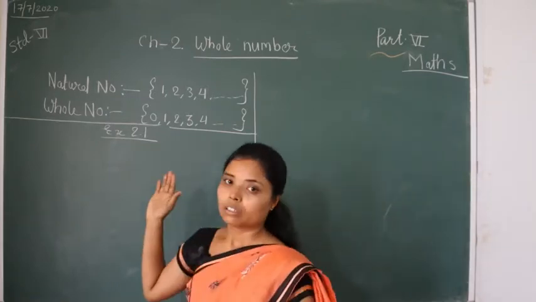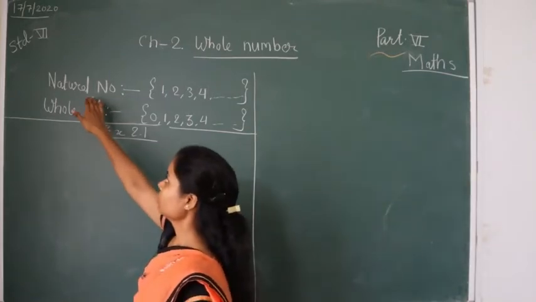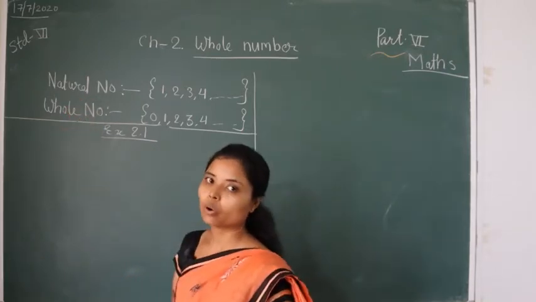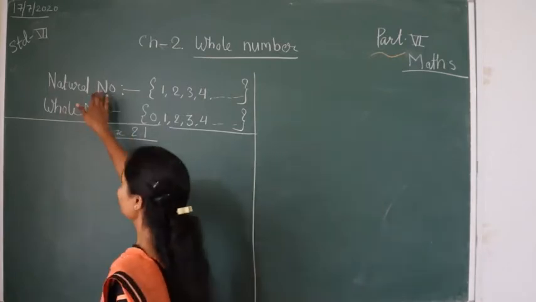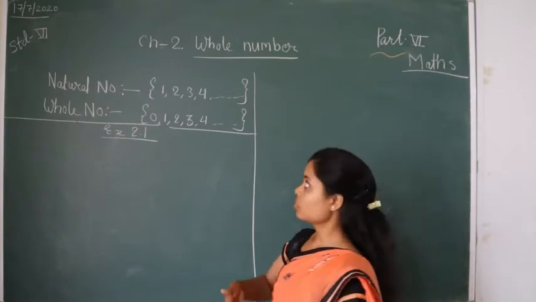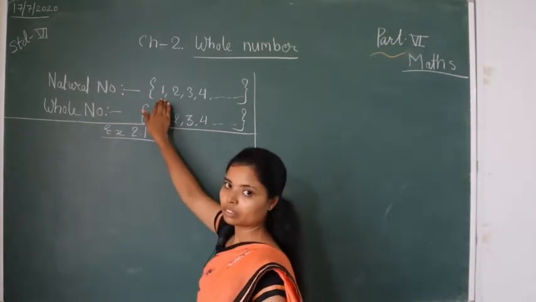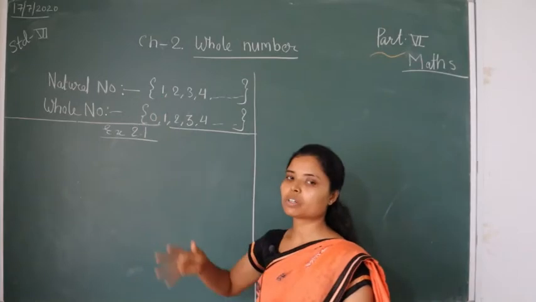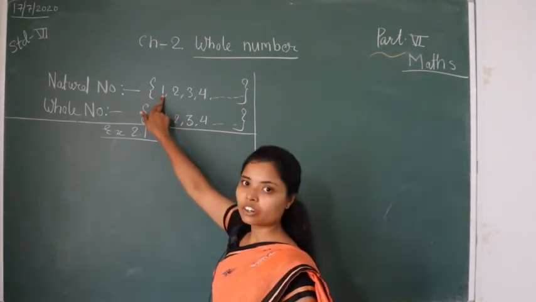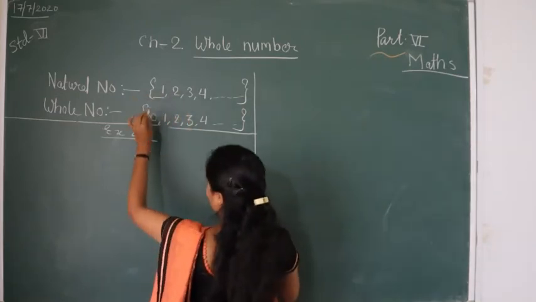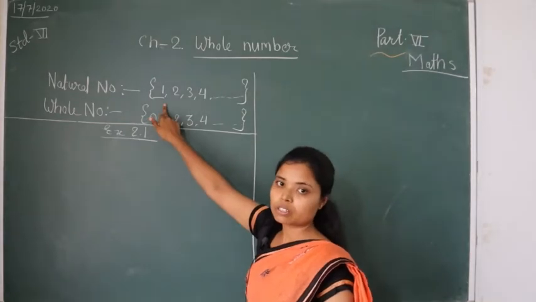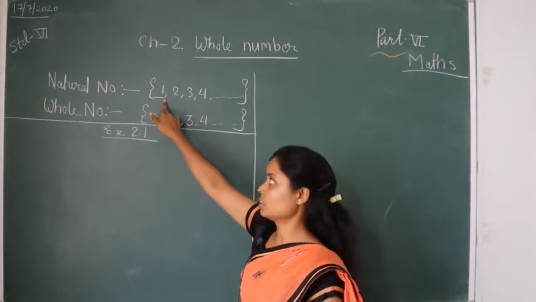Before starting the chapter, we will learn about natural numbers and whole numbers. This chapter is totally based on whole numbers. So look here, natural numbers: the collection of the numbers which start from 1. All the counting numbers are called the natural numbers. Natural numbers start from 1. This is an important thing. Natural numbers start from digit 1.